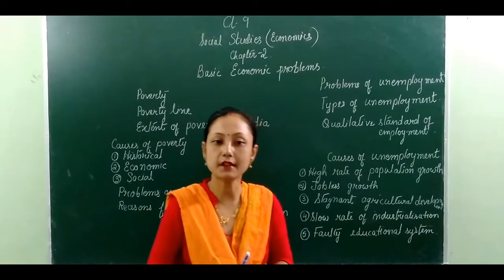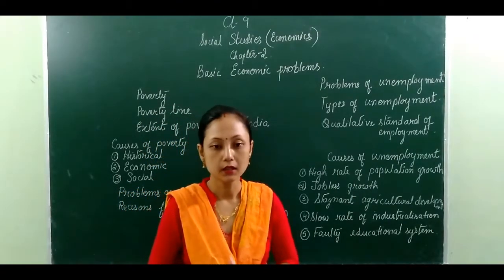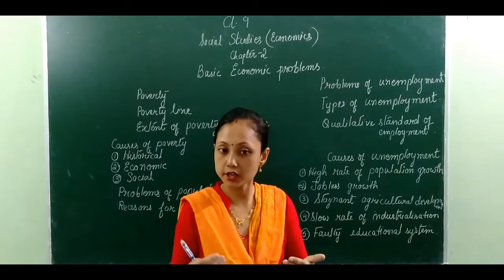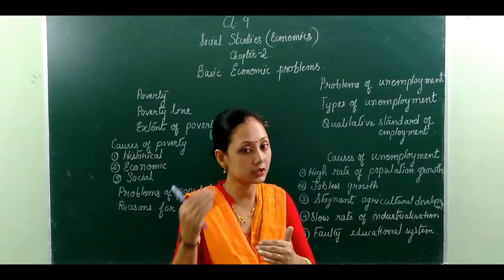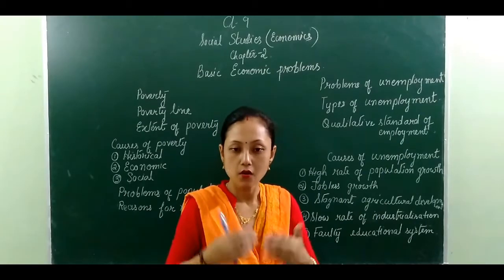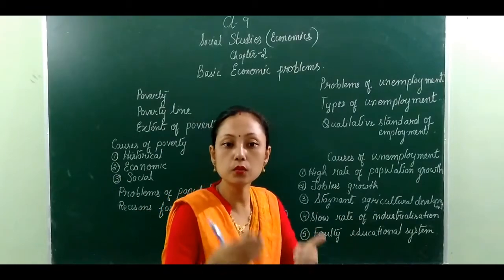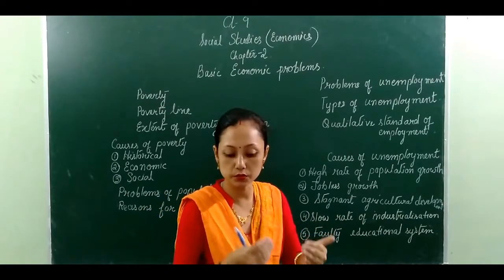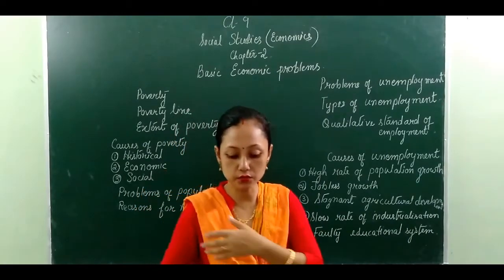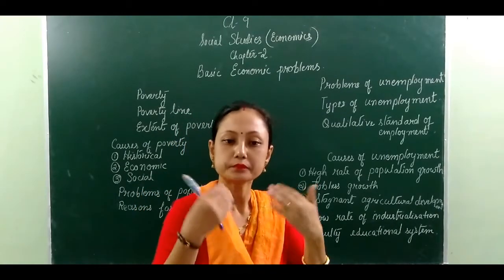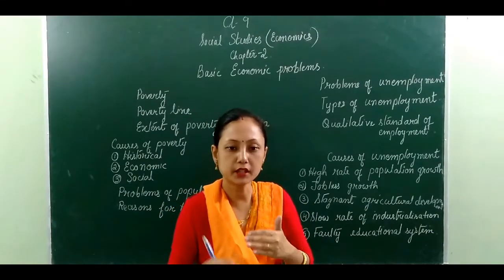But this definition is different in economic terms. The normal definition of unemployment is a little bit different from the one given by economics. According to economics, those people who have the ability but do not get the chance to work are known as unemployed. They are willing and able to work but do not get the chance.